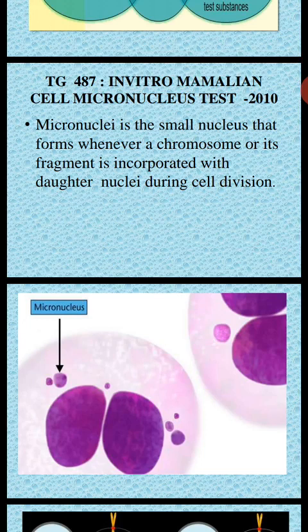Mutagenicity means you are going to assess whether the test compound has the ability to cause mutations in the genetic material. Any drug which causes mutations in the genetic material is called mutagenic. The major problem with mutagenicity is that it can cause cancer. Any drug which has mutagenicity has the ability to cause cancer.